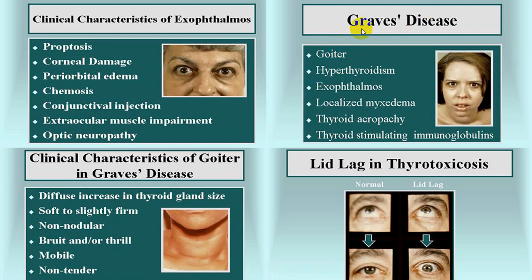So in Graves' disease, you will have a goiter, hyperthyroidism, exophthalmos, localized myxedema, thyroid acropachy, and you will have a strongly positive TSH receptor antibody. Lid lag sign will be strongly positive in all patients with hyperthyroidism, or what we call thyrotoxicosis.